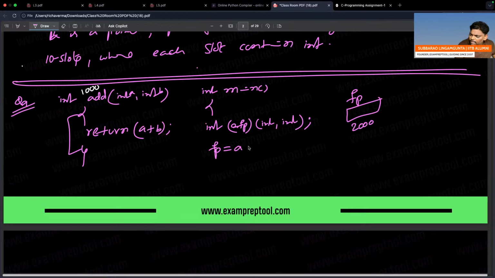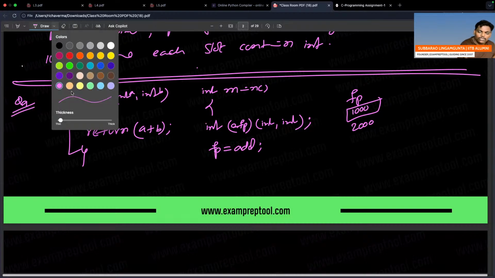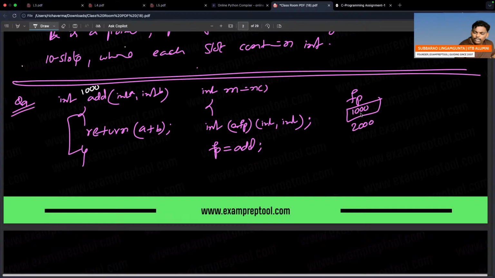Instead of giving the address of a function, I give the function name. Function name means, remember, base address. I give 1000. So whenever you say 1000, fp is a pointer. You give 1000, and it will point to 1000.